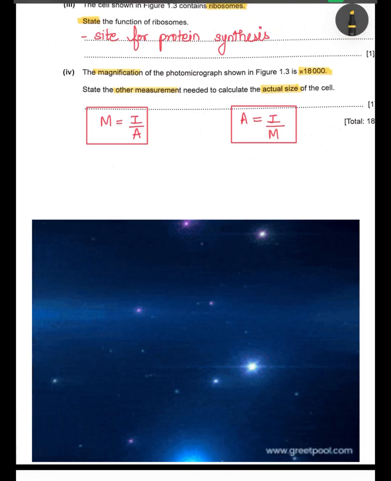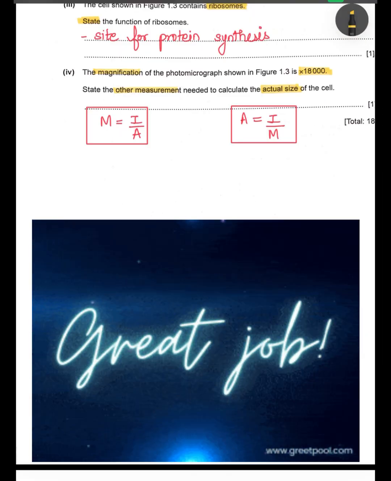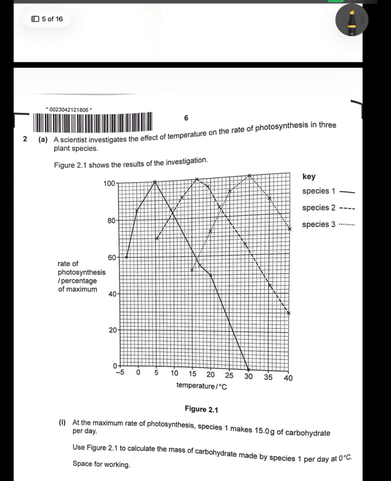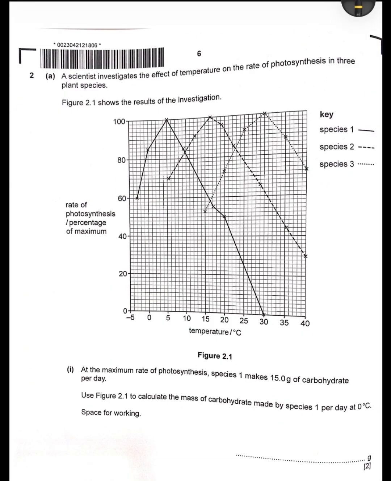Alright, if you got this correct, great start. If not, make sure you understand where you lost marks. Now, let's move to question 2. Again, before we solve this, pause the video and try it for yourself.